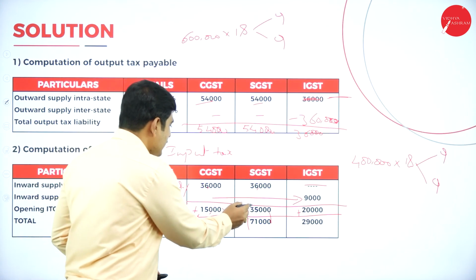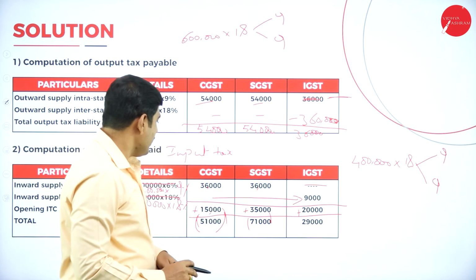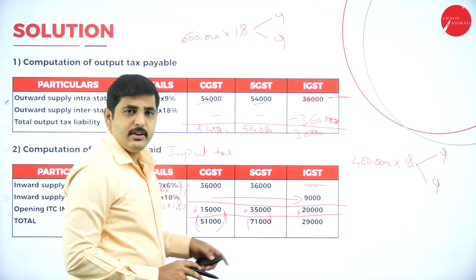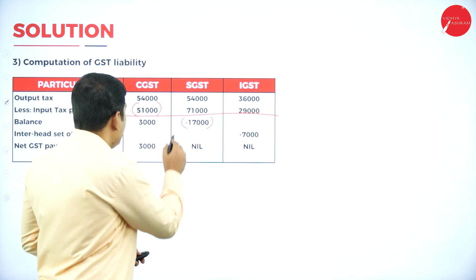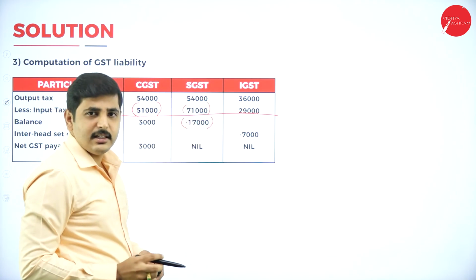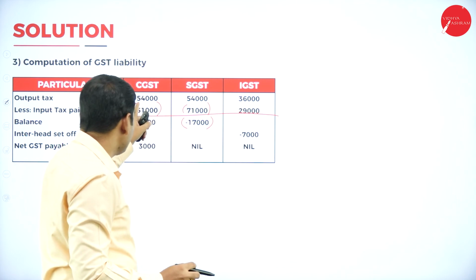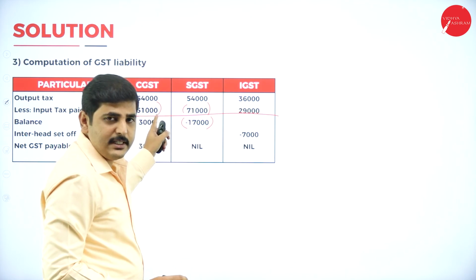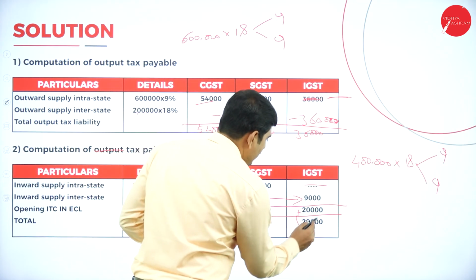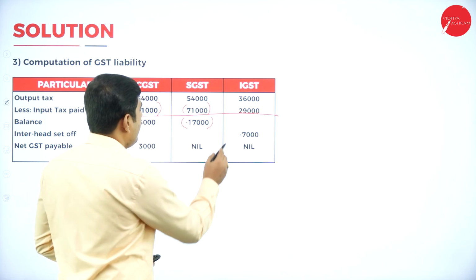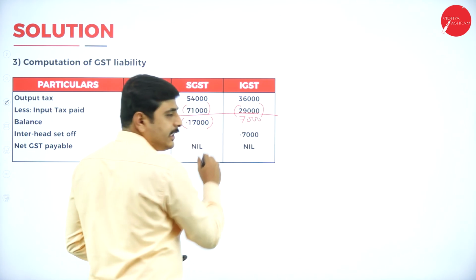Again coming to the SGST: the total SGST credit available is 71,000. We have to pay just 54,000. Still we have an excess of 17,000. If we deduct this amount, we have an excess balance. That means SGST credit can be utilized for the IGST. Here also, if you have any credit available in the CGST, you can utilize it for the IGST. So coming to the IGST, we can claim the credit up to 29,000. Now deduct the 29,000. Still how much do we have to pay? 7,000 we have to pay, isn't it?